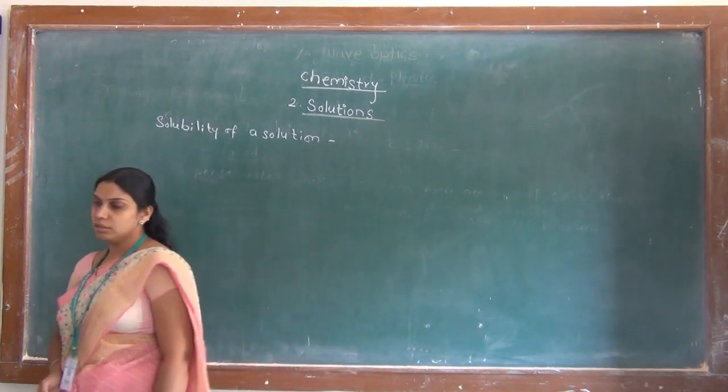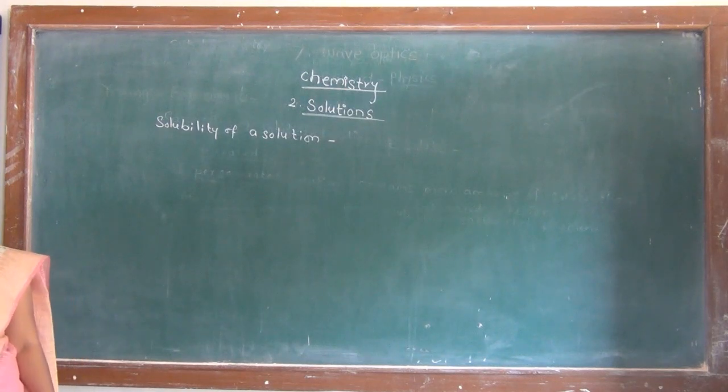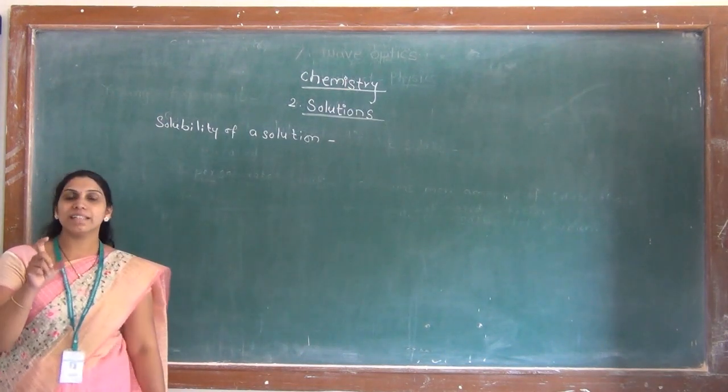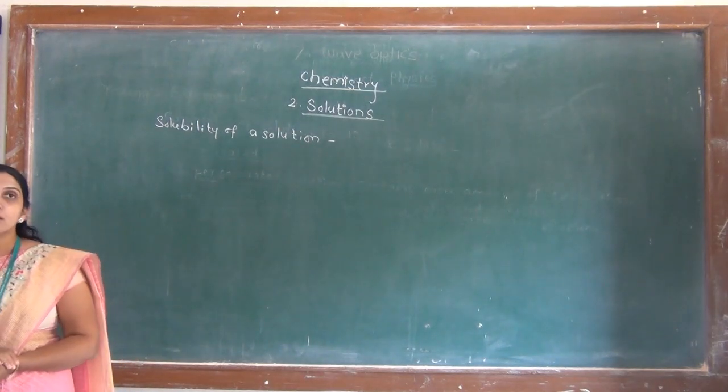Solubility of a solution. Solubility of a solution is a factor that gives us the mathematical quantity of how much of the solute is dissolved into the solution.